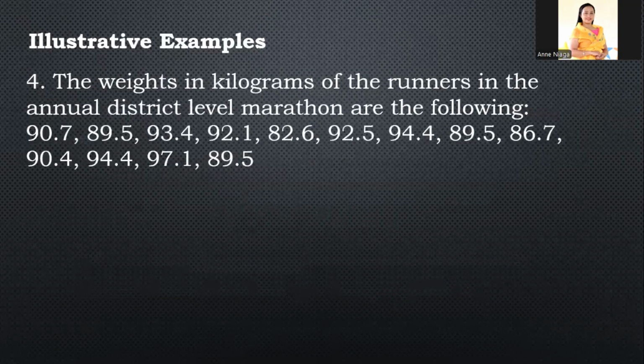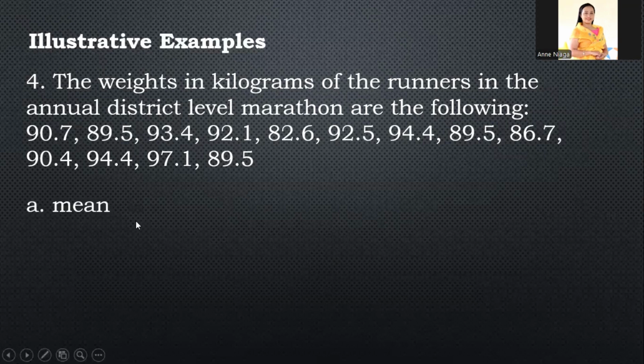Okay, let's proceed to number 4 example. The weights in kilograms of the runners in the annual district level marathon are the following: 90.7, 89.5, 93.4, 92.1, 82.6, 92.5, 94.4, 89.5, 86.7, 90.4, 94.4, 97.1, 89.5. With larger values like these, you need to be careful in writing and copy them properly so you don't get confused.